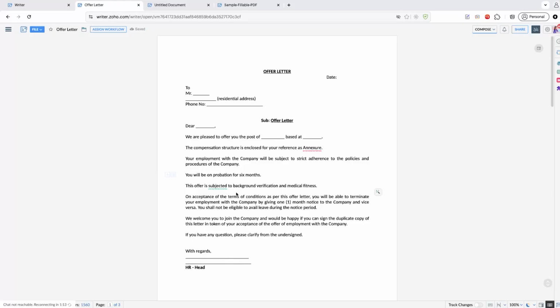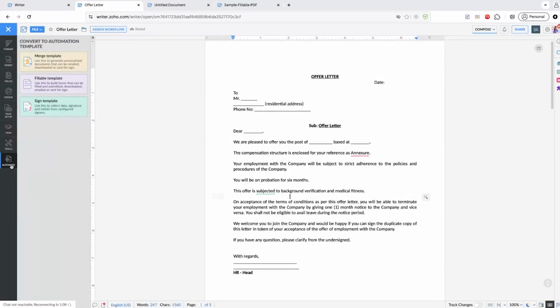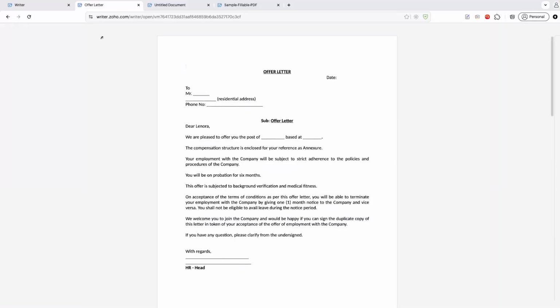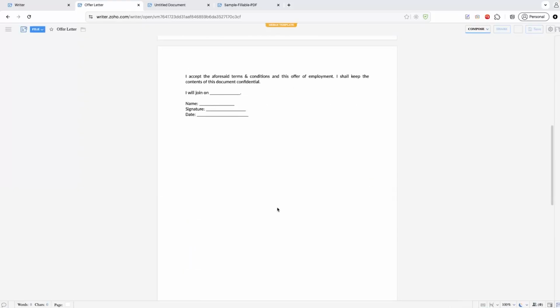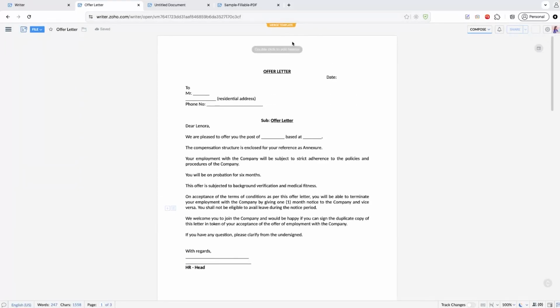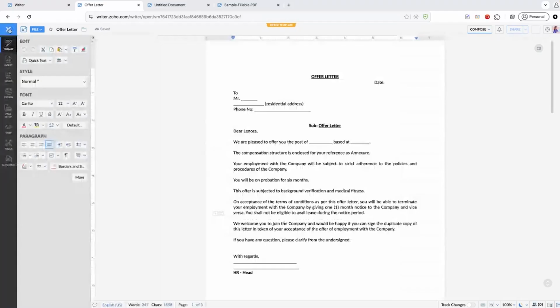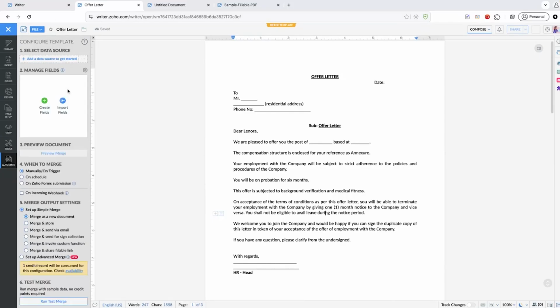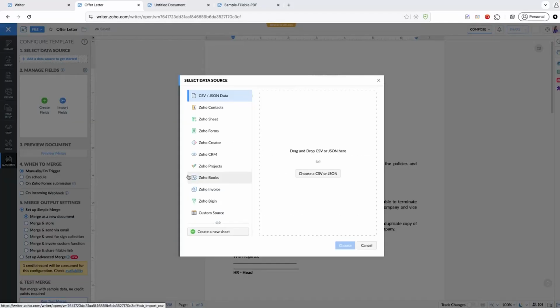Now let's say I want to have this as a mail merge document. I'll have to click on the automate menu and have it converted as a merge template. Once I convert it, this will serve as a merge template, and I can choose the data source of my preference, starting from a CSV file, a Zoho Sheet file, or even CRM, People, Recruit, etc. Now you can see this has been converted into a merge template. I click on the hamburger icon, go to automate again, and from here I can choose the data source of my preference. So these are the data sources available.